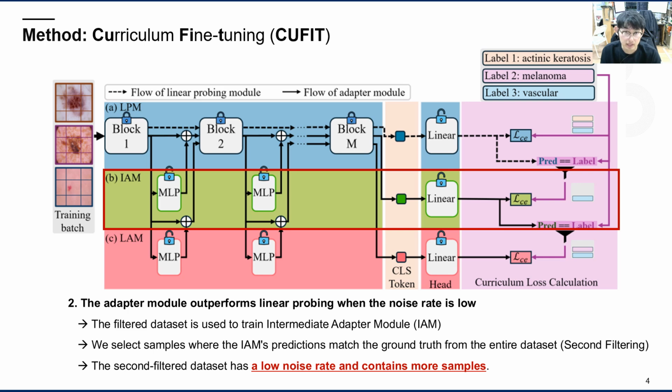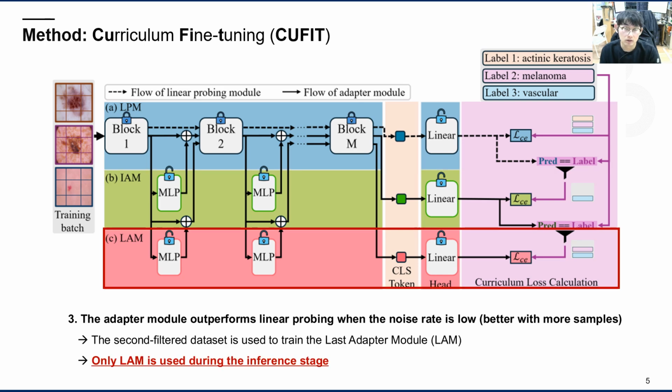And we assume that this second filtered dataset has almost no noise and contains more samples compared to the first filtered dataset. And finally, the LAM is trained using the second filtered dataset, and only the LAM is used during the inference stage.